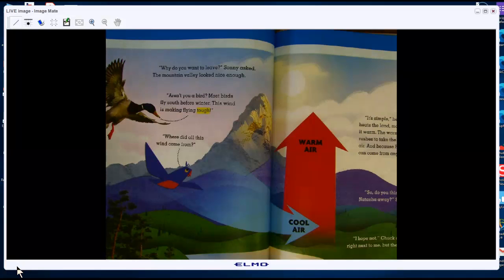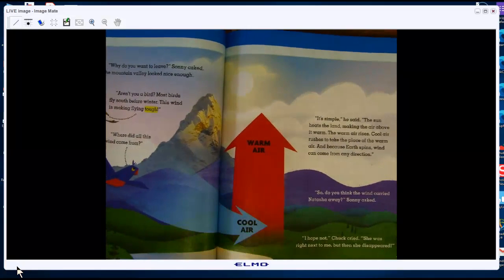"It's simple," he said. "The sun heats the land, making the air above it warm. The warm air rises, cool air rushes to take the place of the warm air, and because Earth spins, wind can come from any direction. So what causes the warm air to rise?"